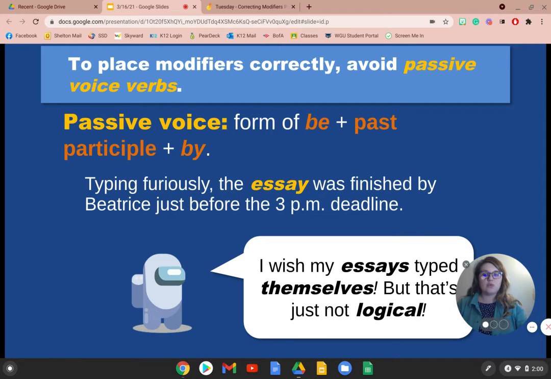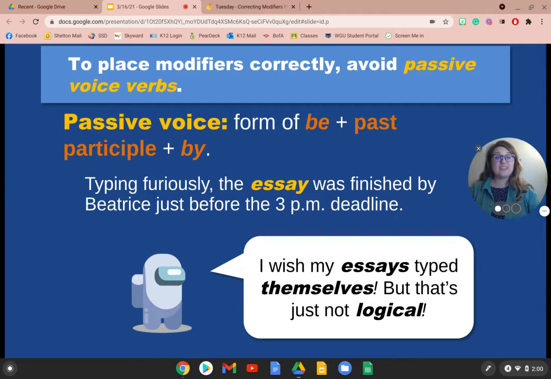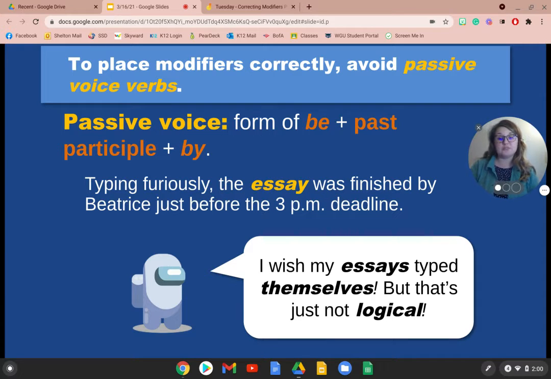Now, when we place modifiers correctly, we also need to avoid passive voice verbs. Passive voice is a form of be plus past participle plus by, which sounds confusing. That sounds a lot like math, right? Well, let's look at this sentence and maybe it'll give you a better picture of what we're talking about. Typing furiously, the essay was finished by Beatrice just before the 3 p.m. deadline. So, in this sentence, it sounds like the essay typed itself, but that's not logical.